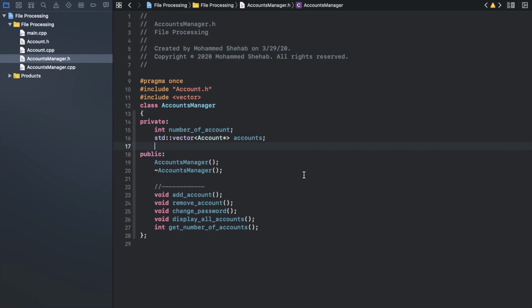So I will create a boolean. I will call that one isFound, and here it will take a parameter as a string.